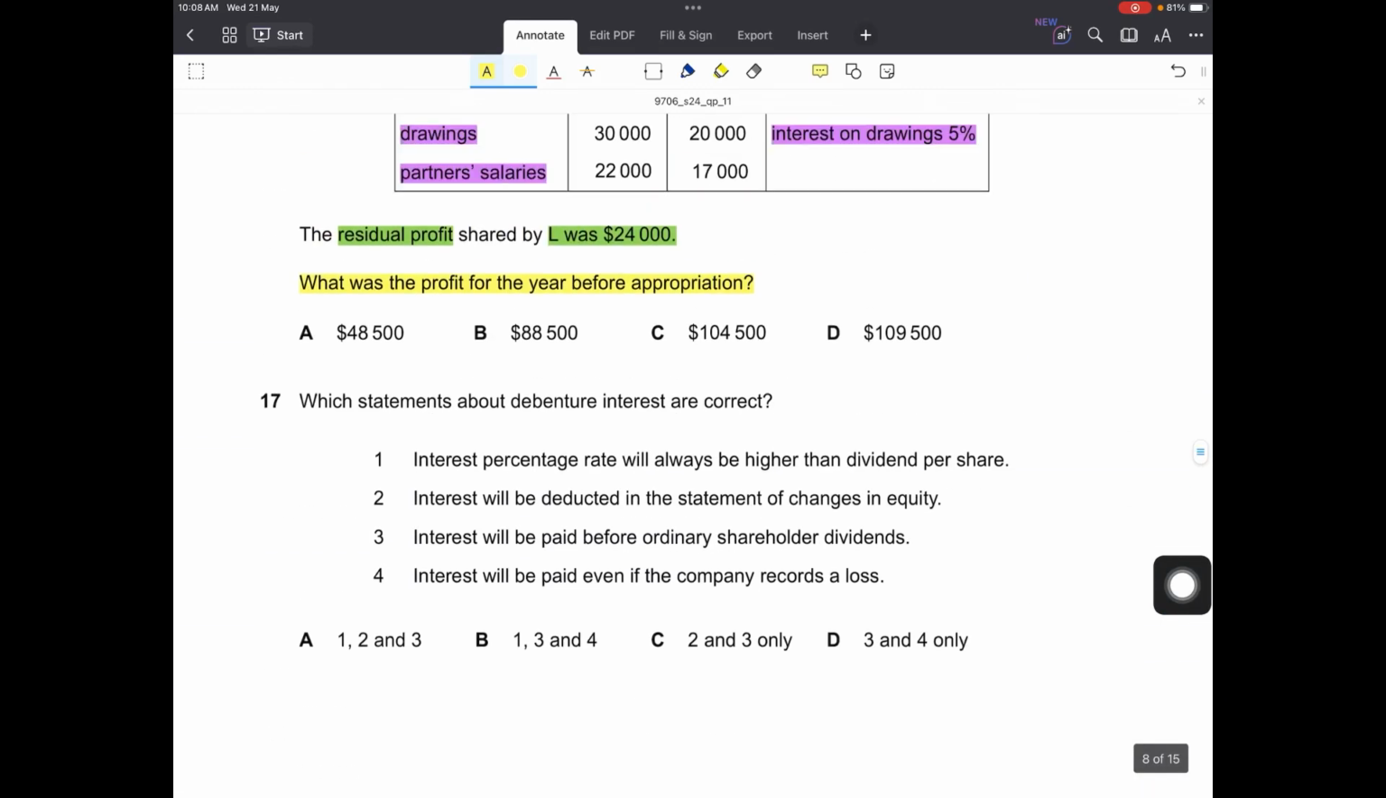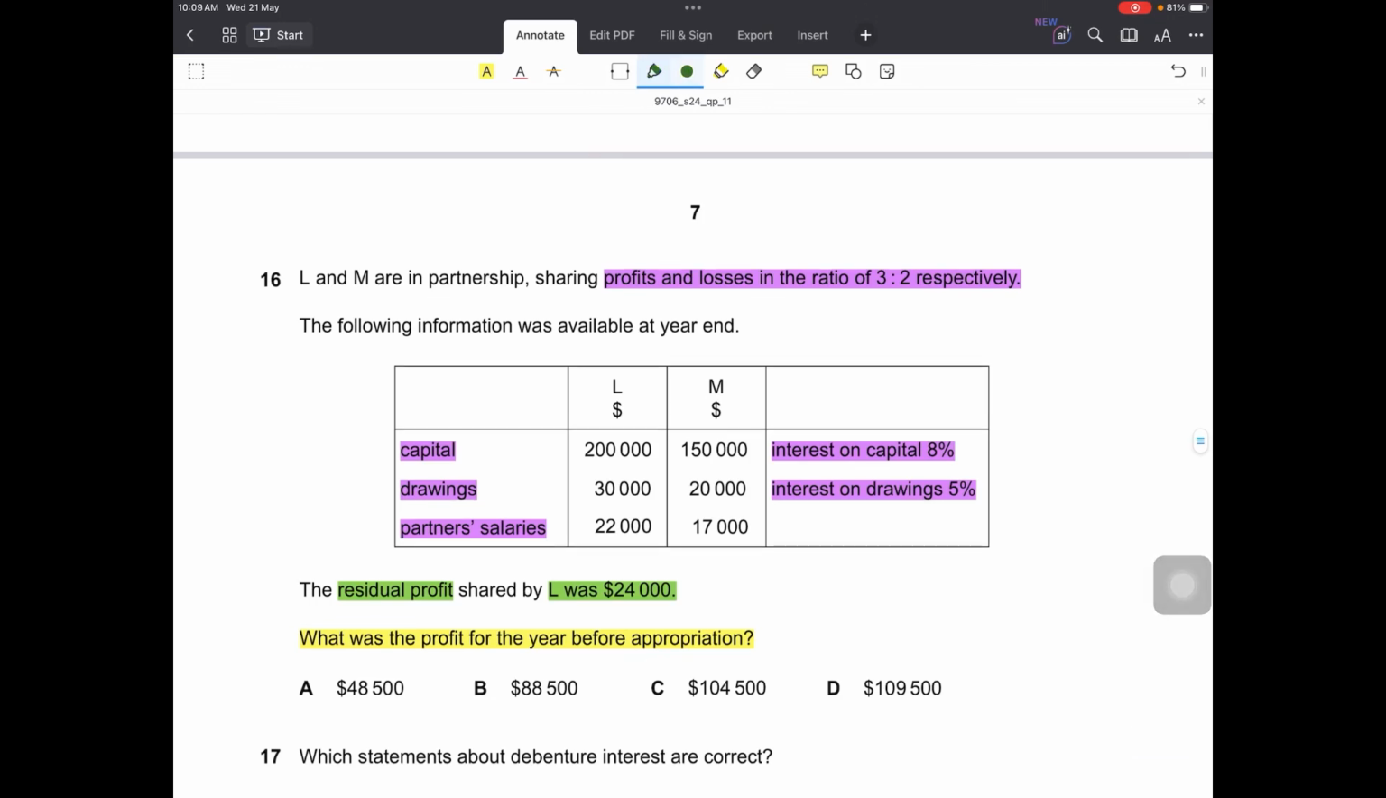So keeping this format in mind, let's begin. We have to find out the profit for the year. Profit for the year is unknown. Let's suppose it's X, right? Then first of all, interest on capital will be subtracted from the profit for the year.